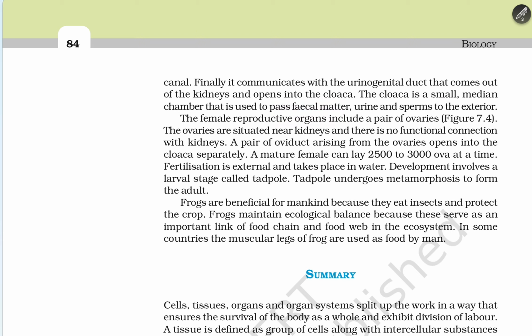The female reproductive organ includes a pair of ovaries. The ovaries are situated near the kidney and have no functional connection with the kidney. A pair of oviducts arises from the ovaries and opens into the cloaca separately. A mature female can lay 2,500 to 3,000 ova at a time. Fertilization is external and takes place in water. Development involves a larva called a tadpole, and the tadpole undergoes metamorphosis to form the adult.